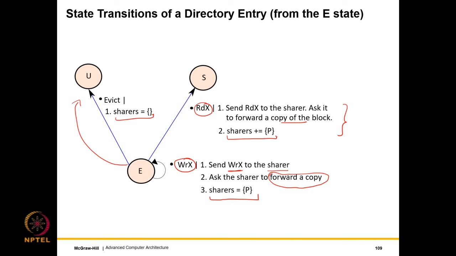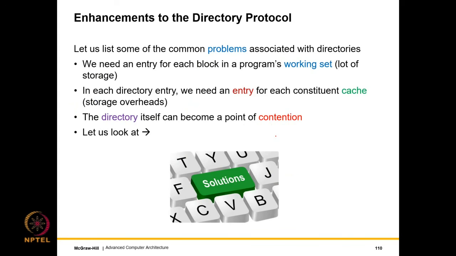So after discussing the basic protocol, let us move on. Let us look at some enhancements to the directory protocol. Let us list some of the common problems associated with directories, and then we will look at the optimizations.